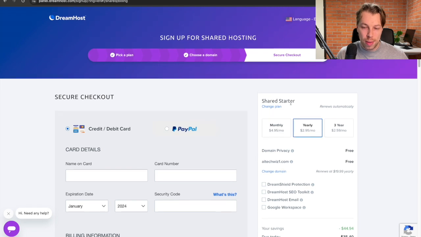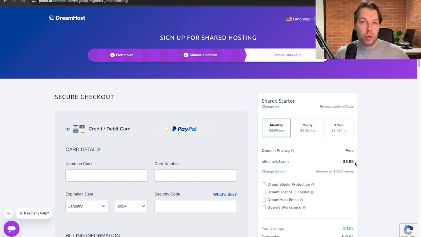And one thing to make sure is that if you're not quite sure if you want to commit to this domain for an entire year, I highly recommend you checking this monthly starter plan option, because then you're going to pay $5 per month, but you can cancel it anytime. Now, if you choose this yearly option, you're going to pay the entire year at one go. So this monthly option is $5. But on top of that, you're also going to have to pay for this domain.